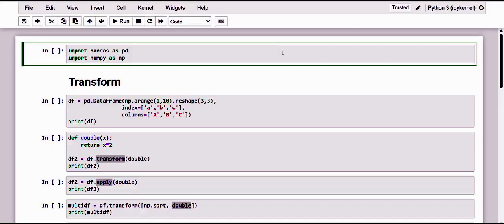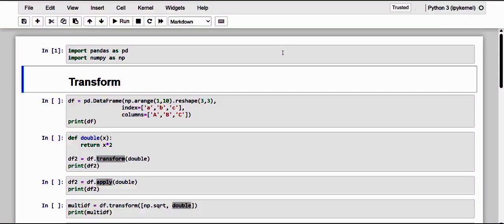Okay, let's go on with the concept of manipulating the values of a data frame through the use of functions. Dear friends, we have said that applying functions to the data frame has the purpose of transforming it in some way, so as to obtain the result that brings us closer to the information we need in the data analysis process. Okay, so let me just discuss the first one, the transform method.